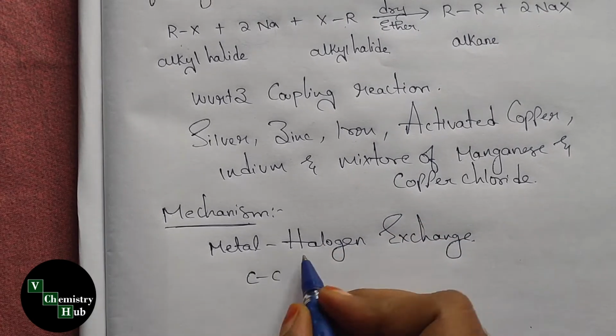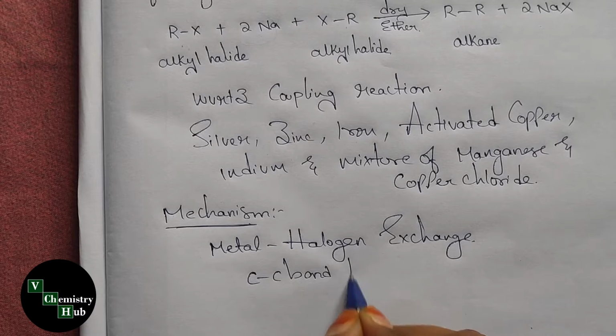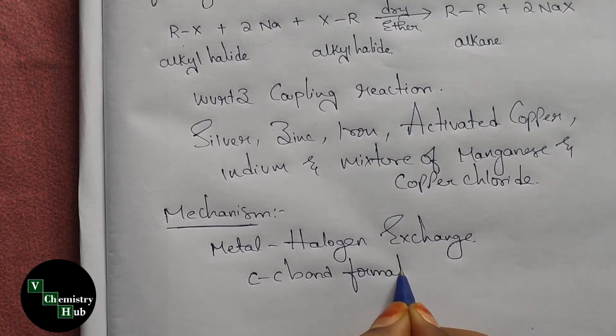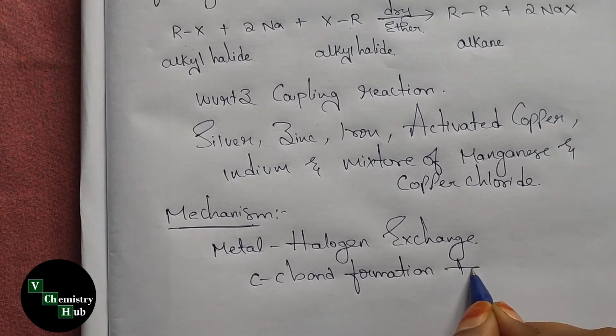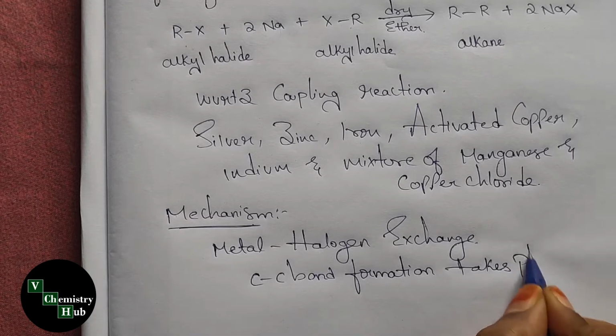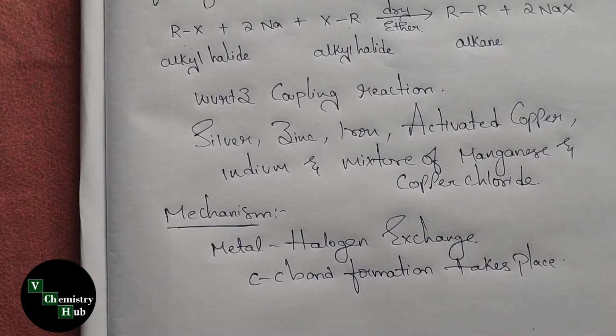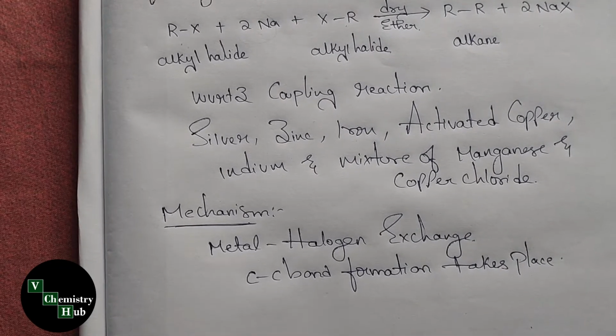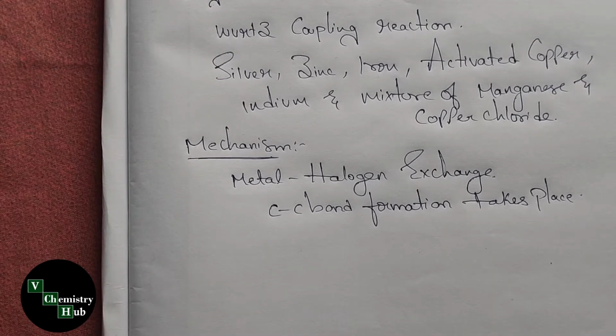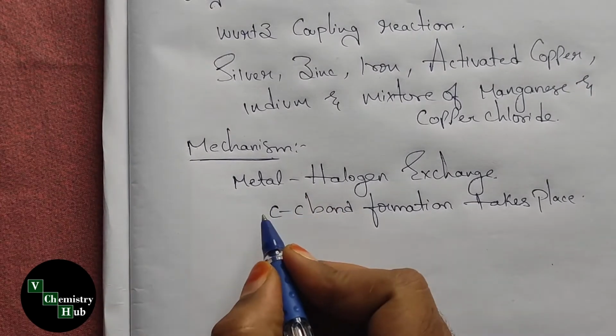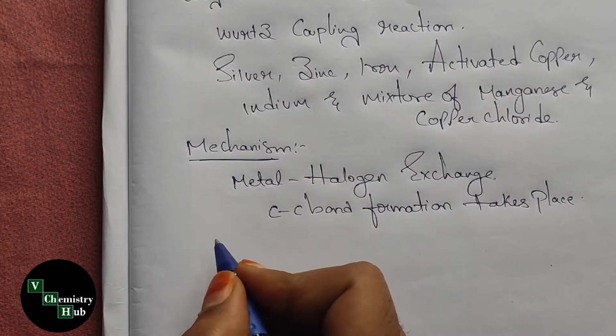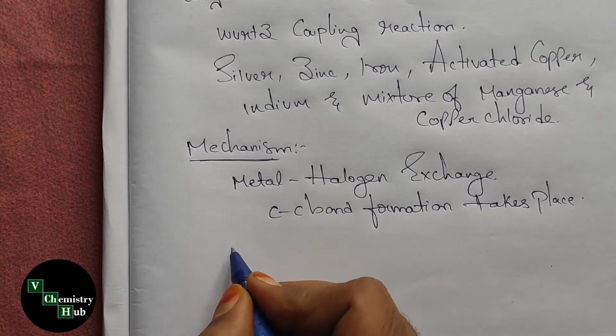C-C bond formation takes place. Now coming to the first step of Wurtz reaction, when an electron from the metal is transferred to the halogen to produce a metal halide.